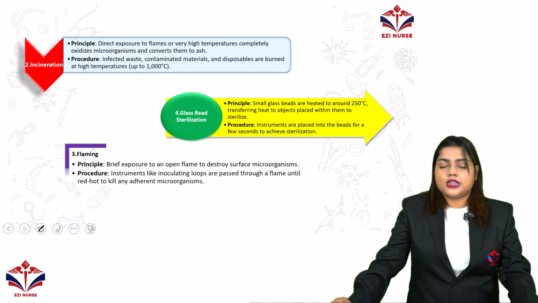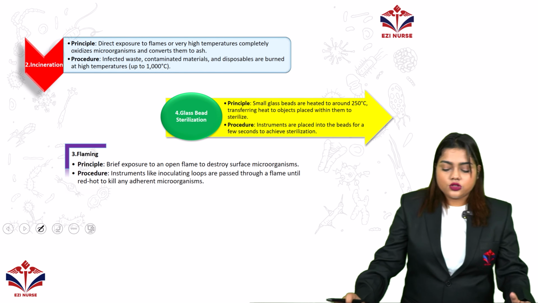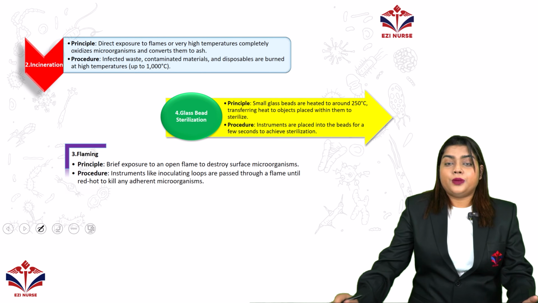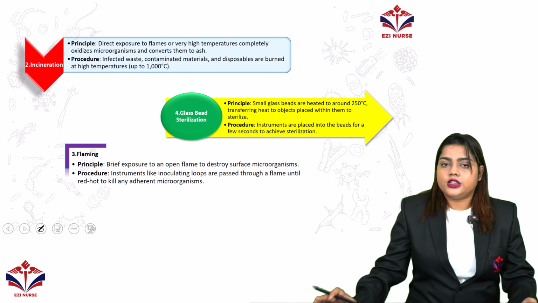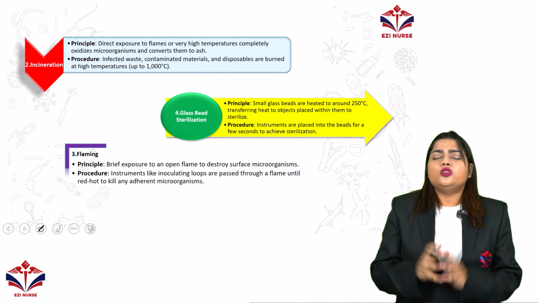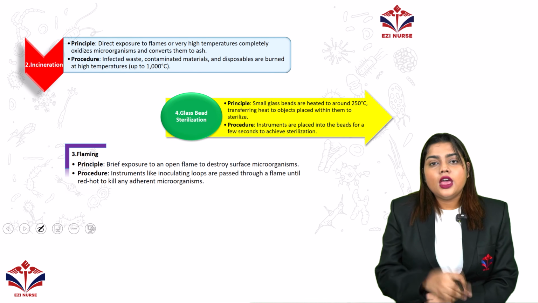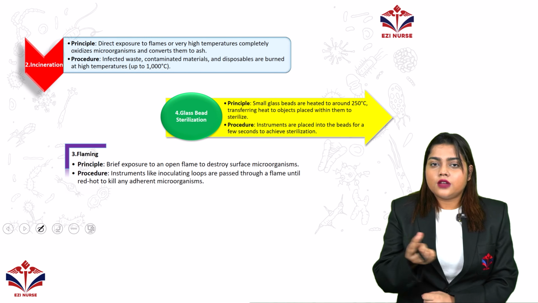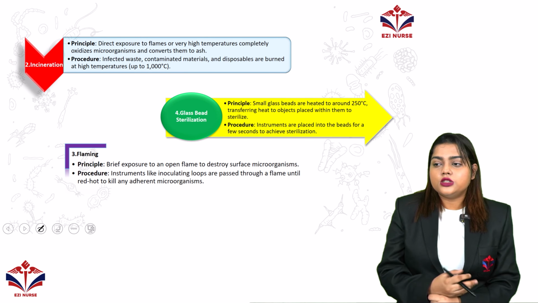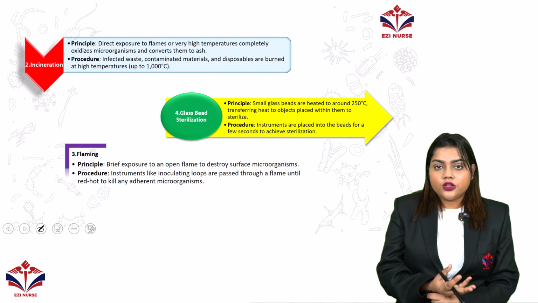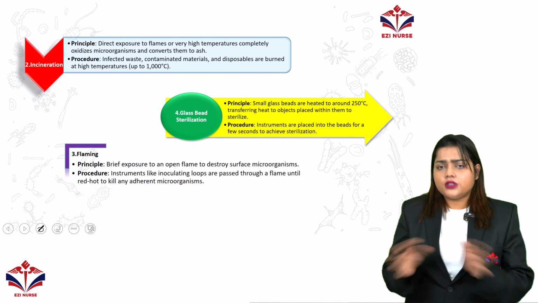Now what is glass bead sterilization? This is a new kind of thing, so listen to it properly. The principle is that small glass beads are heated to around 250 degrees Celsius. To help you understand, you may have seen some people not use oil. They fry things like fryums or papad using heated sand or heated salt. That is similar to this.